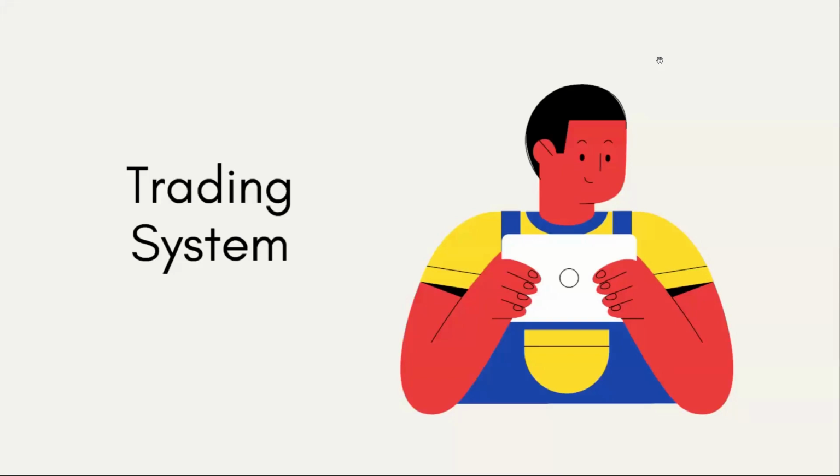A trading system is the main backbone for all types of traders. A trading system is nothing but a set of rules based on price action or technical indicators. Basically, a trading system tells the trader when and how to take the trade. In many cases, a trading system acts like a blueprint for our trading.